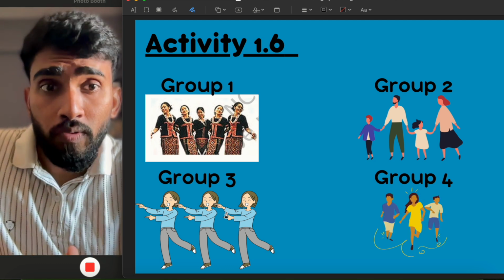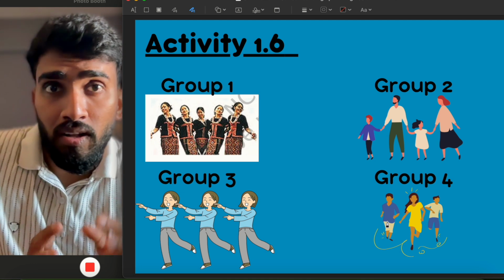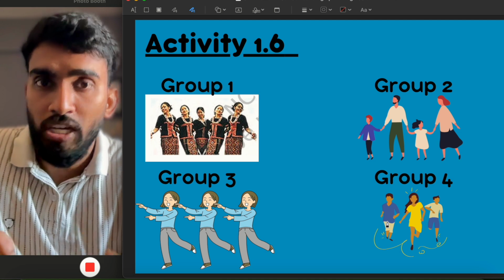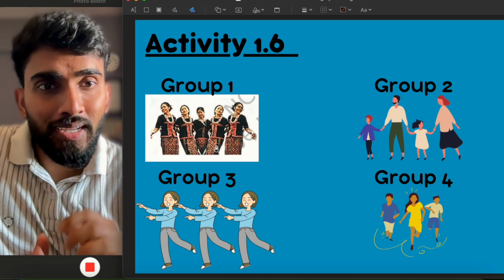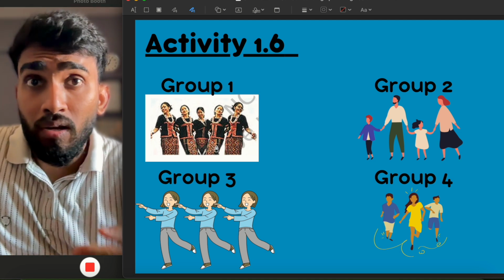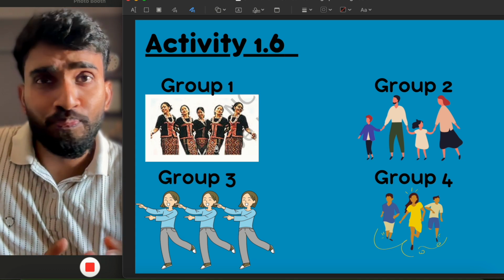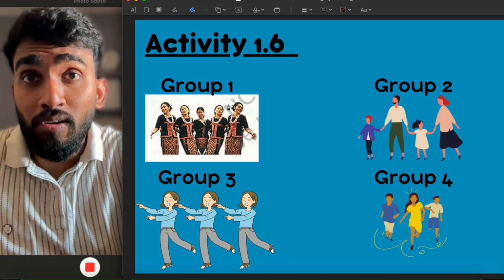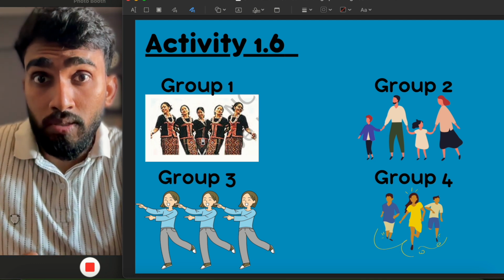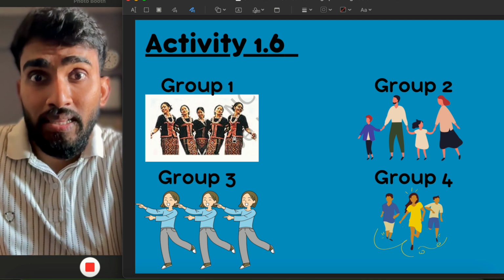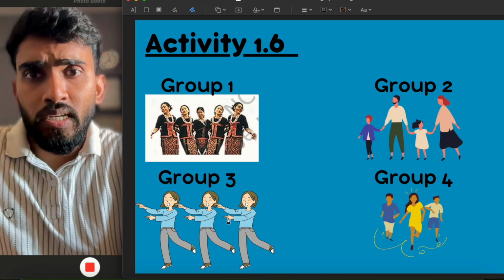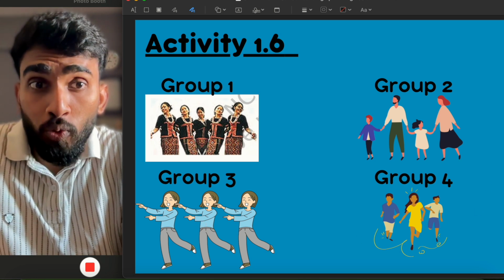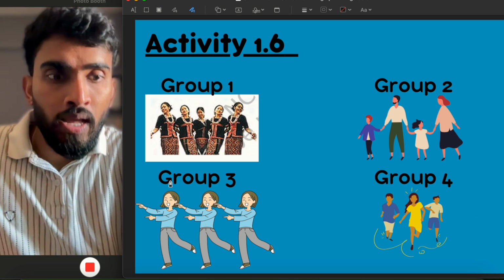And group 4 will run and try to break these three different chains. What do you think, in which group will they have to struggle a lot, and in which group will it be easier to break the chain? Obviously in group 1 it will be difficult to break the chain because they are holding each other in this manner, and in group 3 they are just touching each other with their fingers, so it will be very easy for group 4 to break this chain.